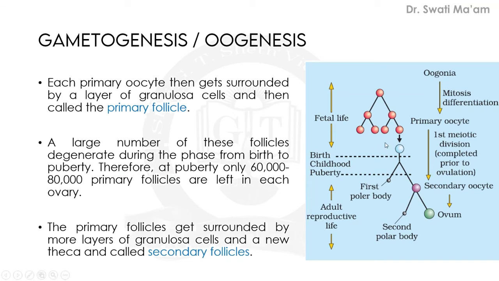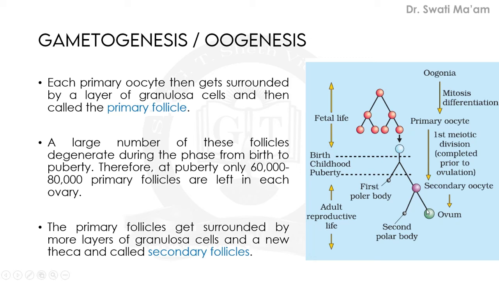Rather, in the first meiotic division, the first polar body will develop. Only the other will develop further into secondary oocyte. And again, the second polar body will develop. Out of four, only a single cell will develop.